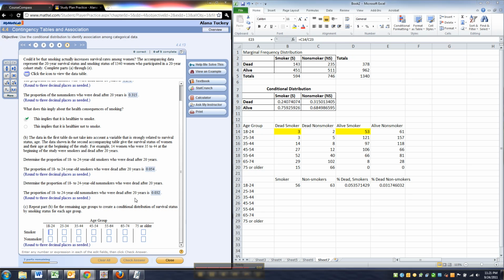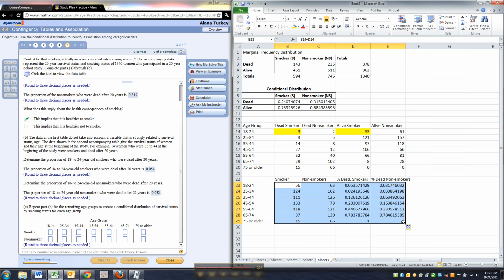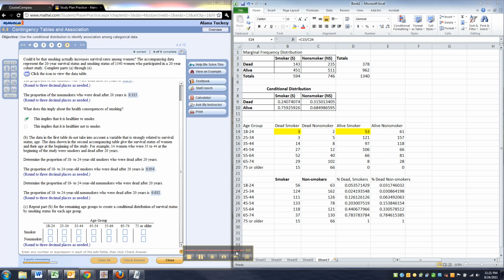Cool. Now I've got to do it again for the whole thing. But the way I've set it up, luckily for me, I think it will drag along. Right? So I have it so that I'm adding up these cells, 3 and 53. So that means the next one will be 3 and 121, and so on. So it's figuring out all the smokers right here. Then it's figuring out all the totals for the non-smokers. That's these 2 columns, non-smoker, non-smoker. And then I'm figuring out the percentage dead. All right, so I'll be back for finishing this off.